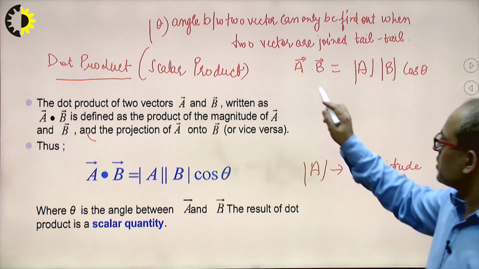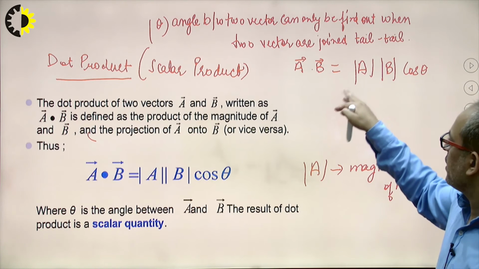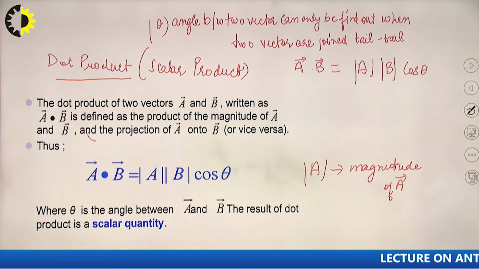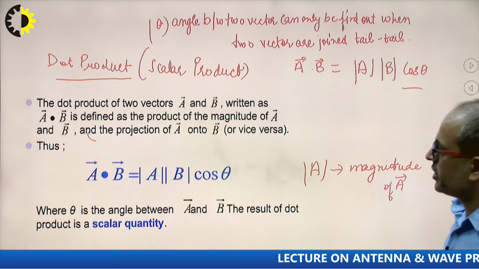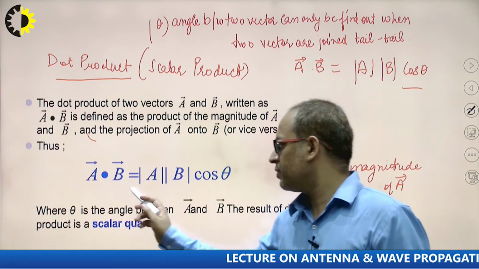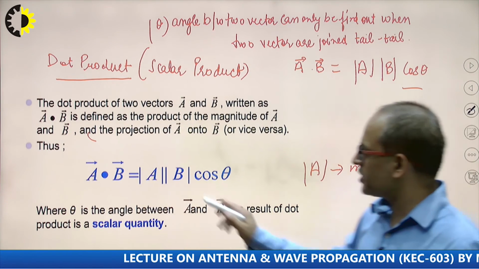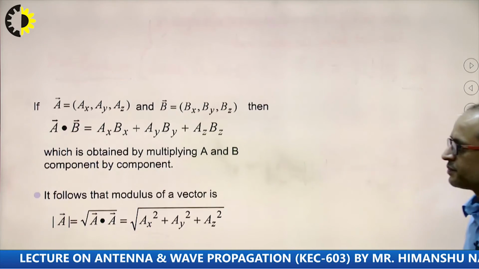So this dot product of A vector dot B vector is equal to magnitude of A vector multiplied by magnitude of B vector, multiplied by cos theta. Clear? So A dot B is equal to AB cos theta, and the resultant will be a scalar quantity.